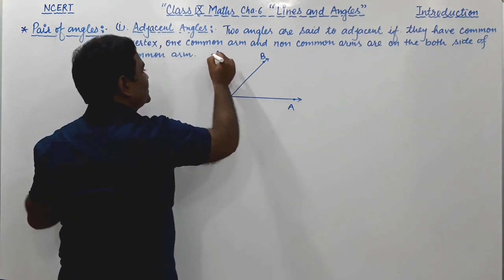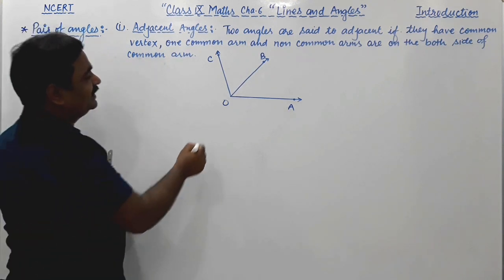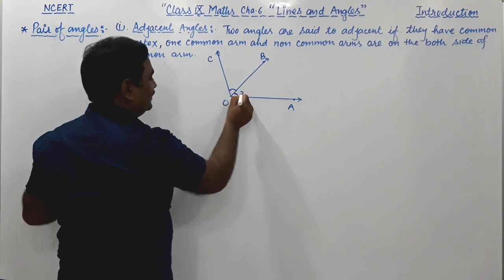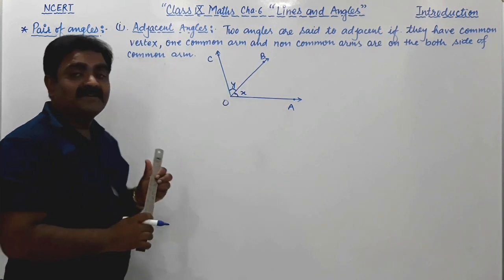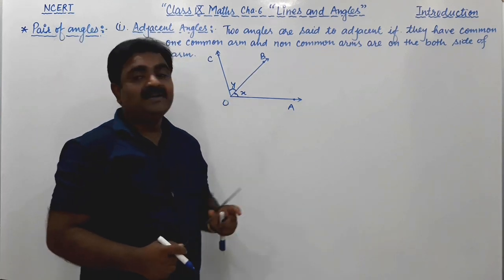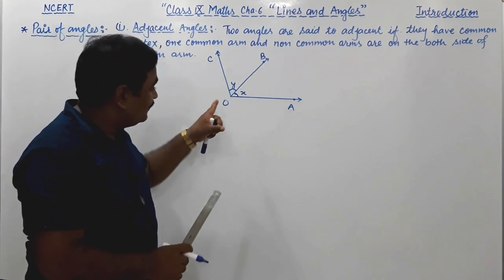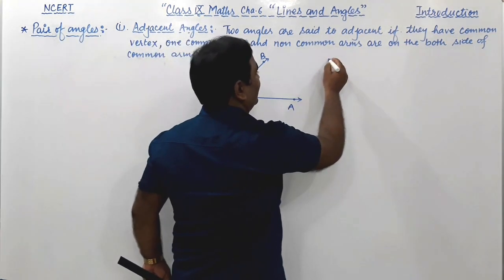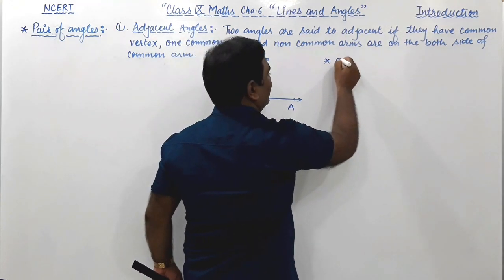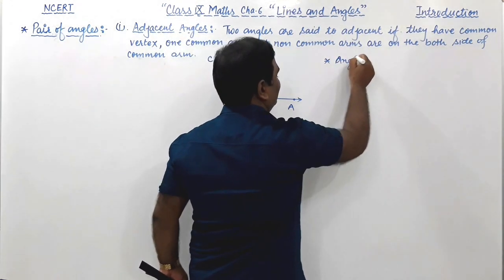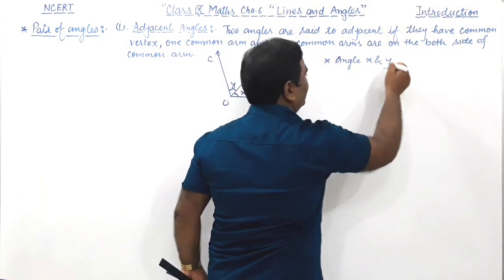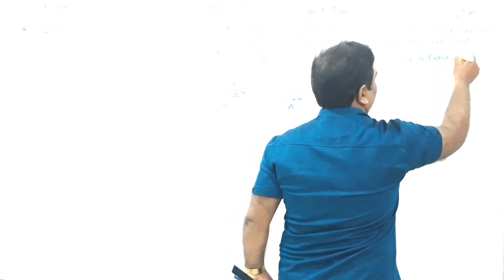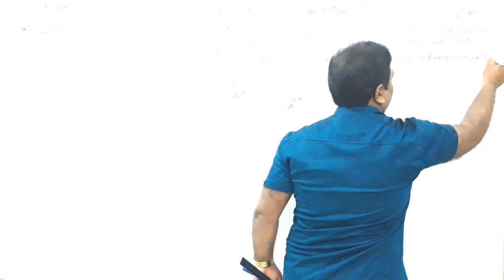This point is C. Now these two angles, angle X and angle Y, are called adjacent angles.